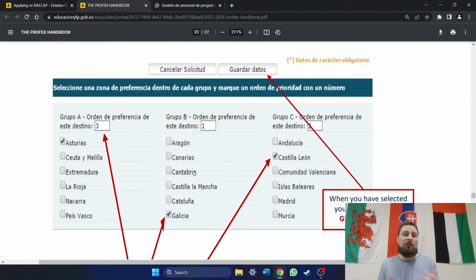So what I did, for example, I knew I wanted to be in Madrid, I knew I wanted to be near Madrid, and I may talk in future videos about why I wanted to be in Madrid, but I knew I wanted to be in or near Madrid, so my second and third were regions that were close to Madrid. Okay, so even if I don't get Madrid, at least I'll be relatively close instead of super, super far away. So that's selecting that, okay?